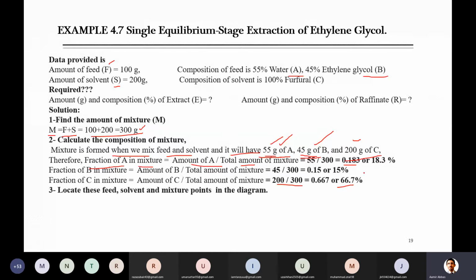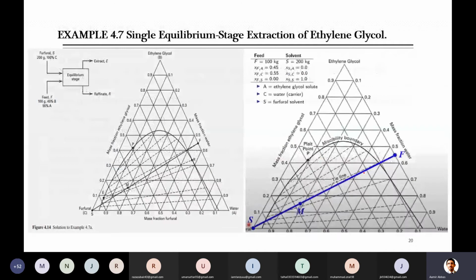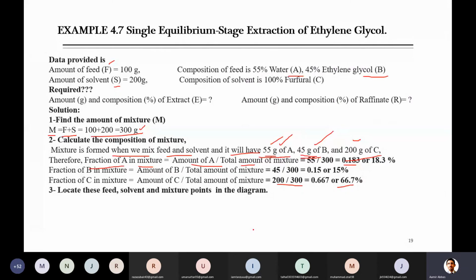Now that you know the composition of the mixture, you can go to the ternary diagram and locate these three points. One we are calling the feed point, another is the solvent, and the mixture, on the diagram. This is the same diagram which we have already seen, with the blue line. Just for our information, we have to locate three points on this: one is the solvent, another is the feed, and the mixture point.